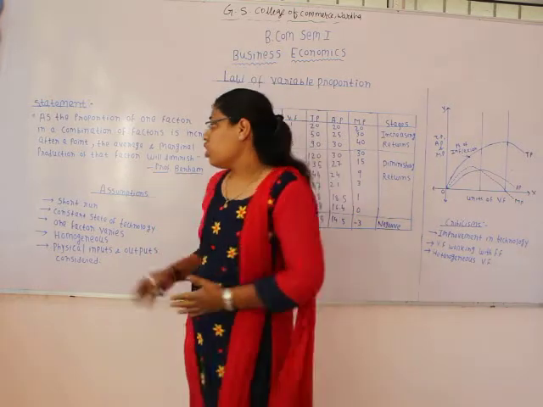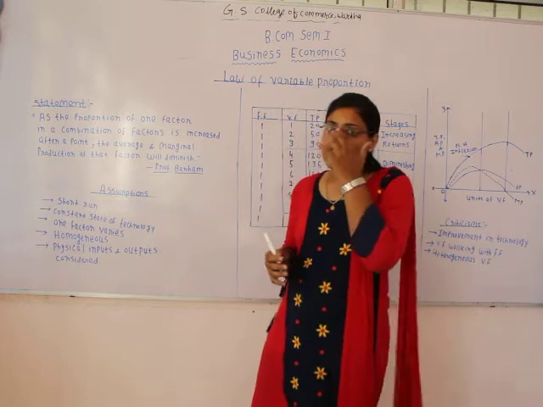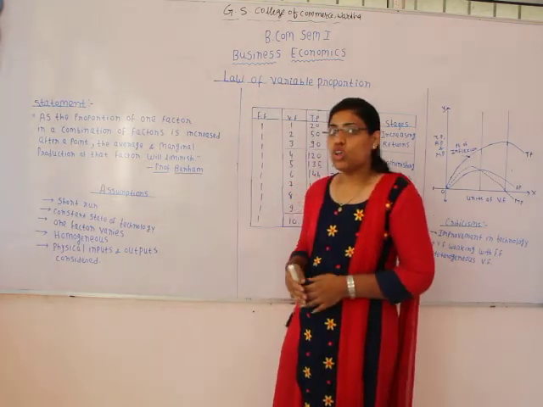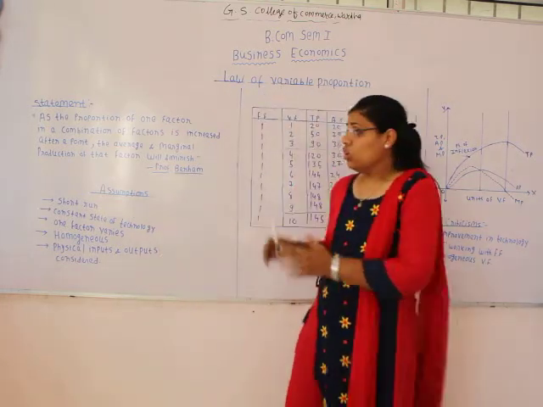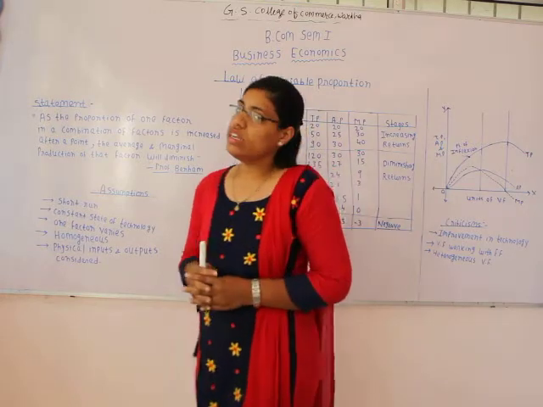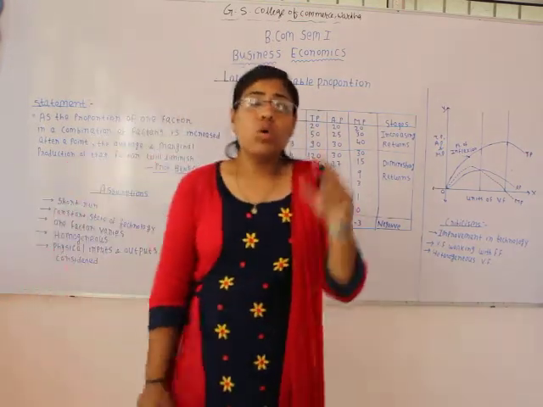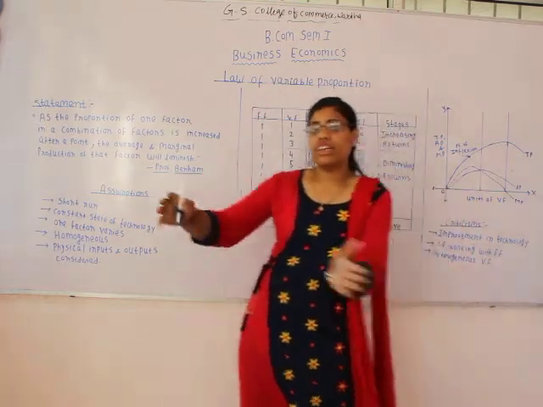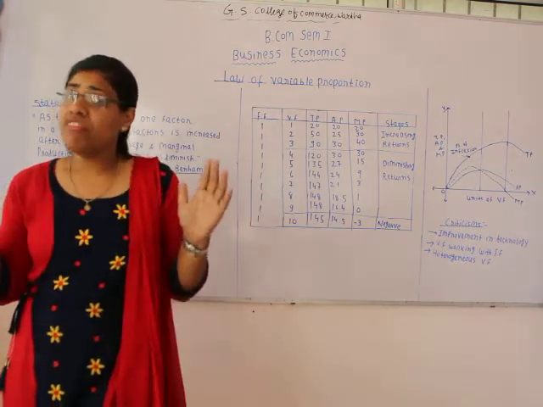Now, when we talk about the law of variable proportion, it is based on certain assumptions. Let's see the assumptions of this law. First assumption over here is short run. So the law of variable proportion is applicable in short run only. Why? Because only in short run, only some factors remain variable and other factors remain fixed. In long run, all the factors can become variable.